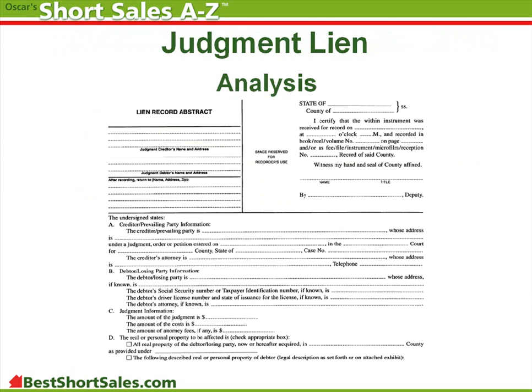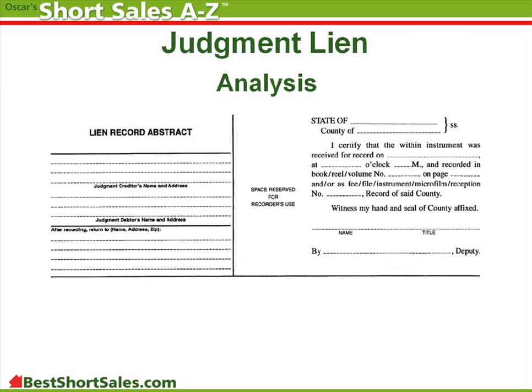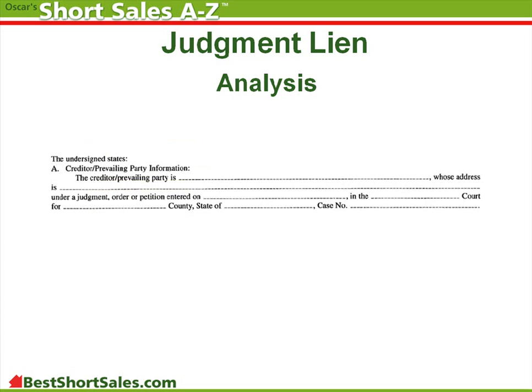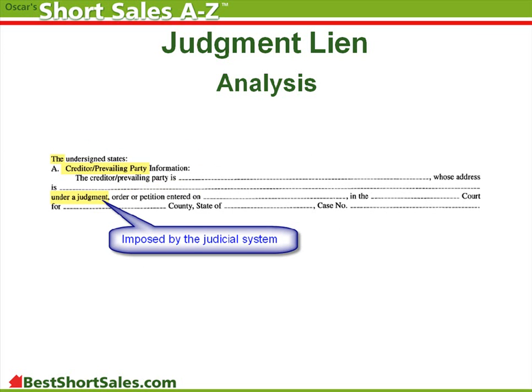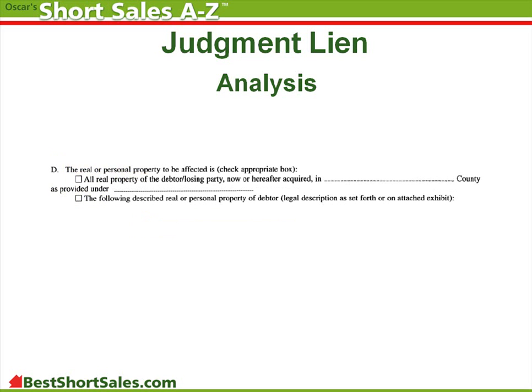Judgment lien. Judgment liens are the result of disputes resolved by legal action. The typical document used is the lien record abstract, or similarly named instrument. It reads, Lien record abstract. There is a judgment creditor and a judgment debtor. The body of the lien states the creditor, the prevailing party, under a judgment. Judgments are imposed by the judicial system.